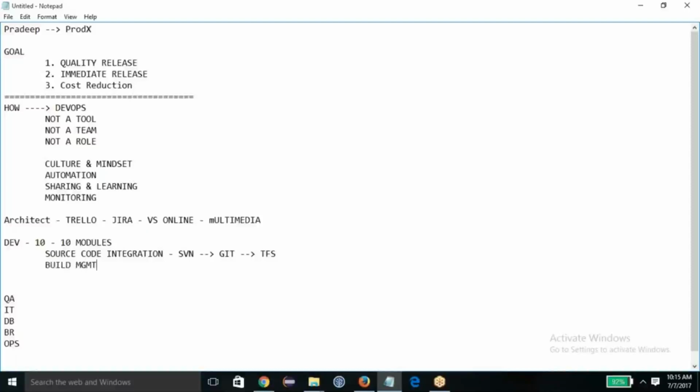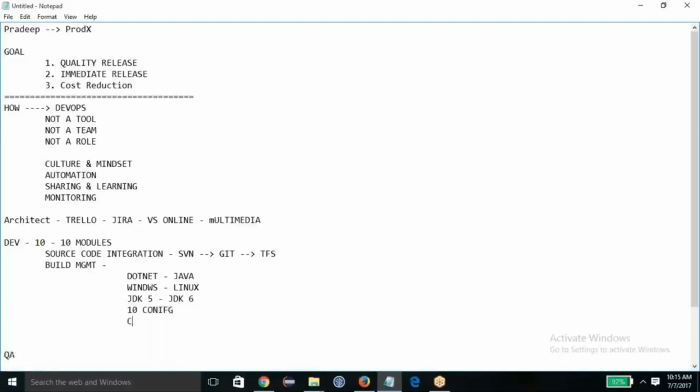Okay, so that process we will put it as part of the build management. Build management is also not as easy as we think. Probably you have a .NET platform, probably a Java platform, probably you want to compile in Windows, or in Linux, or both, probably with JDK 5, probably with JDK 6, probably you want to have 10 different configurations for the compilation requirement.